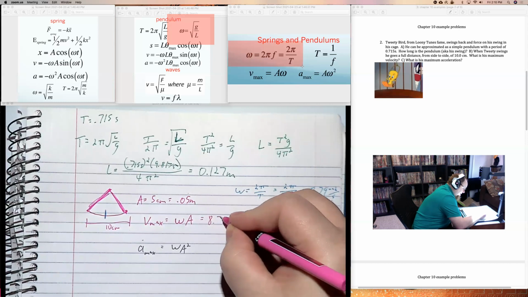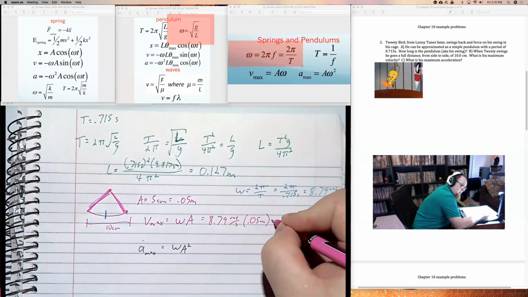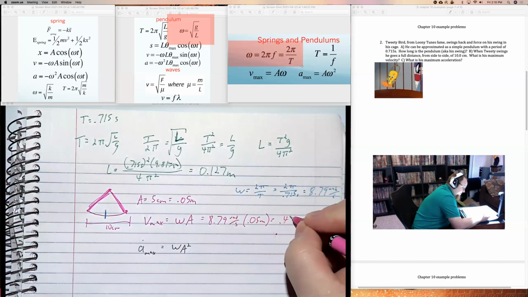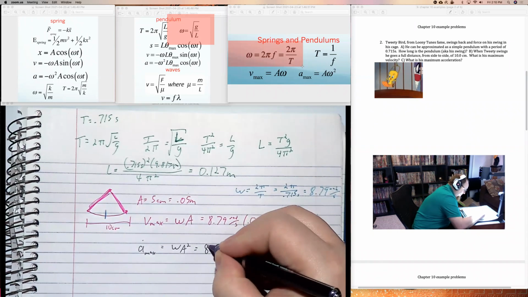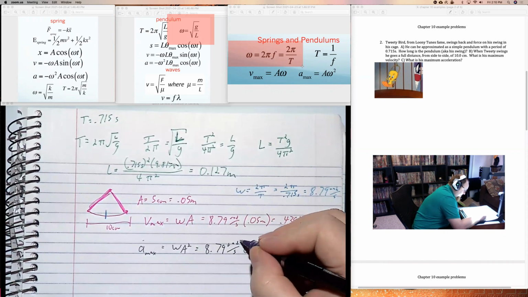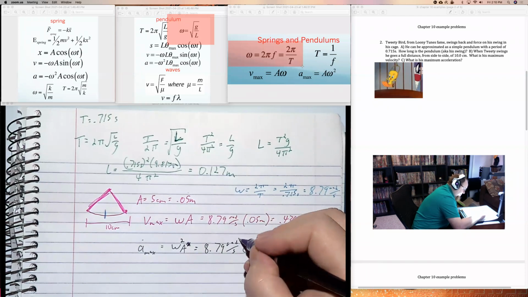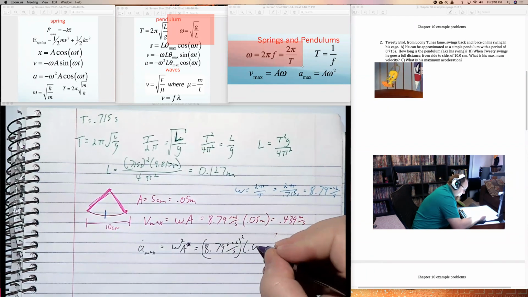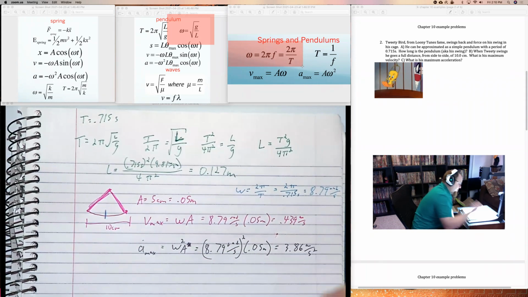So 8.79 radians per second times 0.05 meters is 0.439 meters per second. And 8.79 radians per second, oops, I squared the wrong thing, squared times 0.05 meters equals 3.86 meters per second squared.